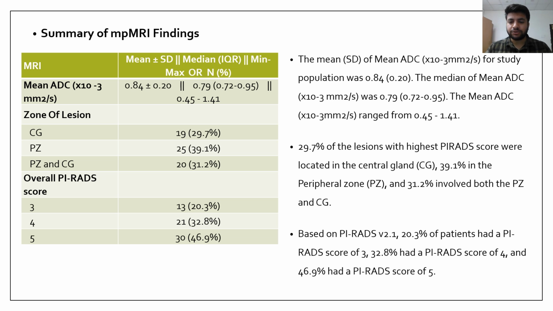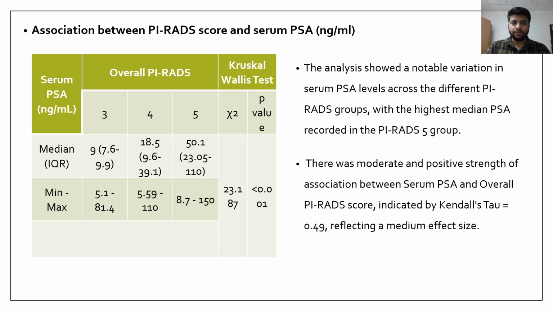Based on PIRADS version 2.1, 20.3% of the patients had the PIRADS score of 3, 32.8% had a score of PIRADS 4, and 46.9% had the PIRADS score of 5. Now coming to the association between PIRADS score and serum PSA levels, the analysis showed a notable variation in serum PSA levels across different PIRADS groups, with the highest median PSA recorded in the PIRADS 5 group.